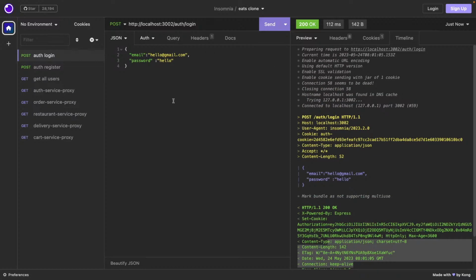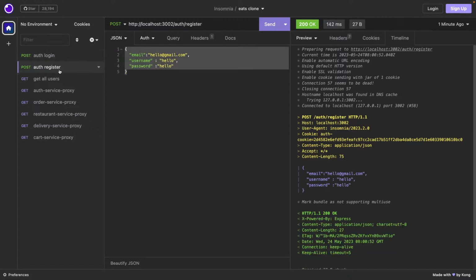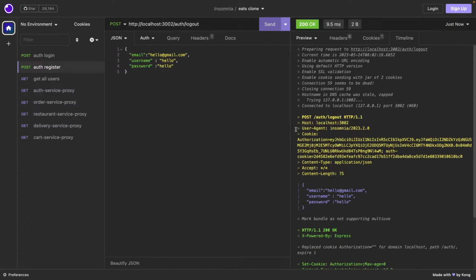Now we will try to add some more middleware, because we have the post controller that we will write, and we will pass this cookie in the request headers, and we will validate that the user exists, and only then we will allow the user to access the APIs. So these are two simple ones, register and login. And if you talk about logout, auth logout, then I think it will just set the cookies.